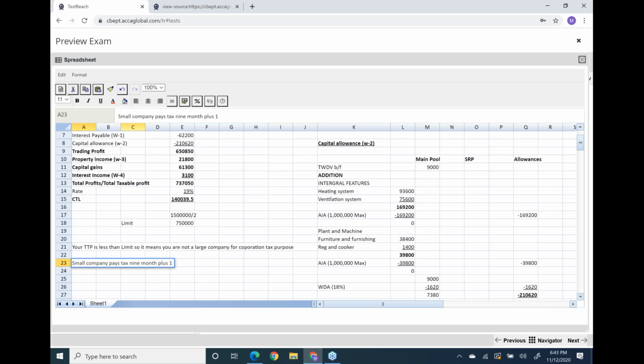Come on, all of you, please involve. The accounting period in this question ends on 31st March 2020. Add 9 months plus 1 day to it.